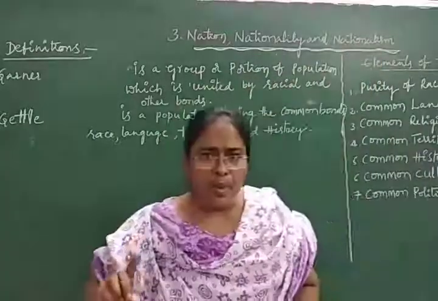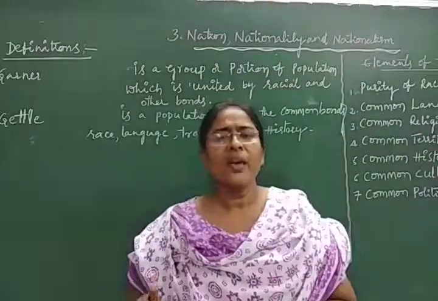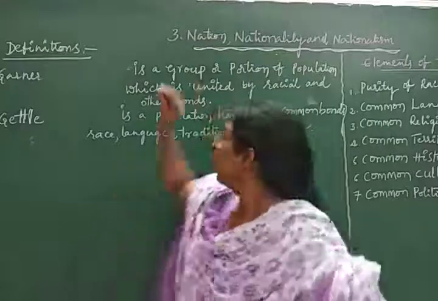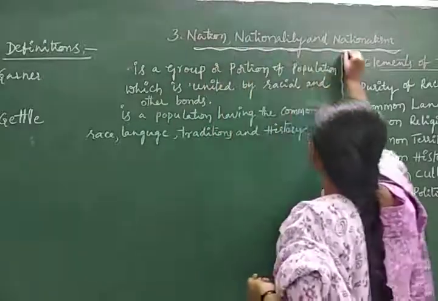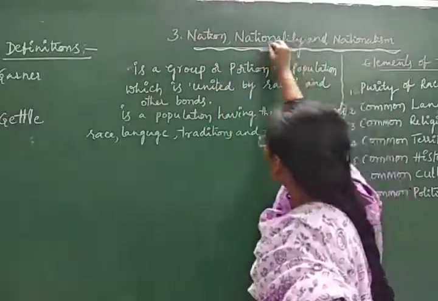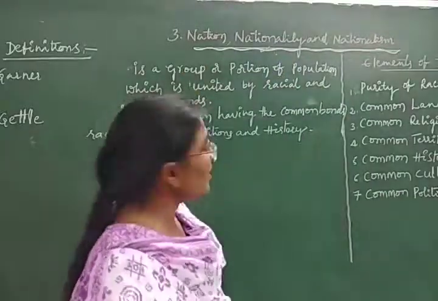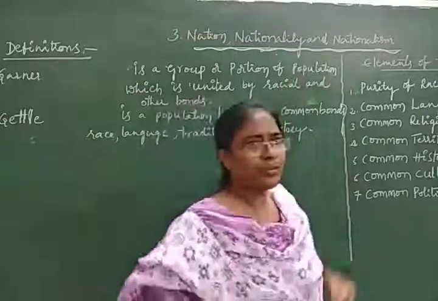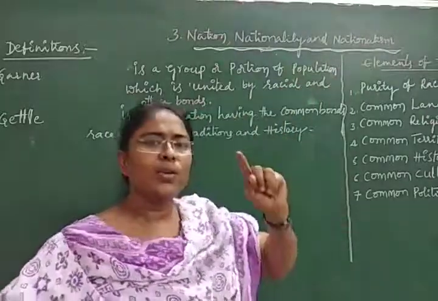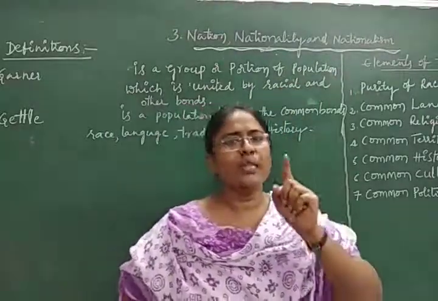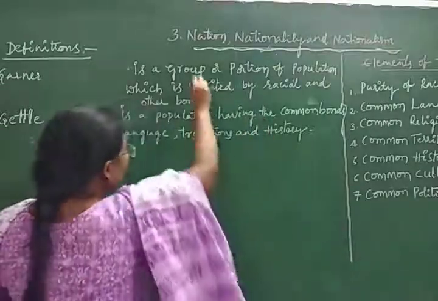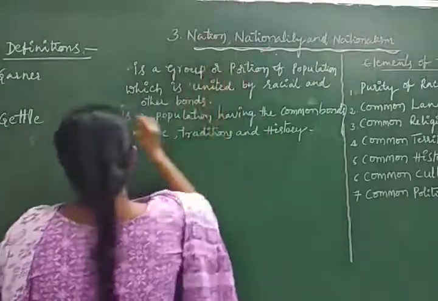So in our political science, among these three topics, nationality is the first step. The second step is nation, then the third belongs to nationalism. Now we are going to discuss not nation but nationality.